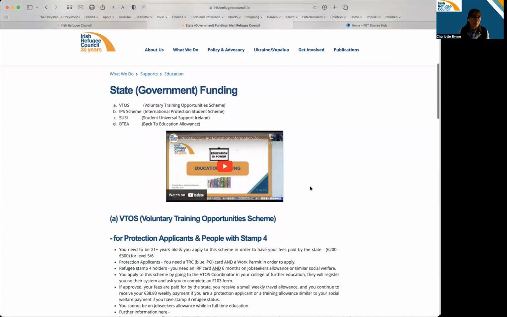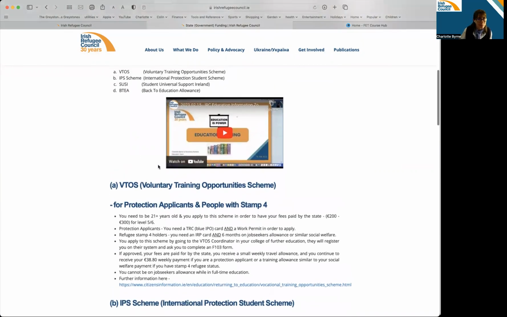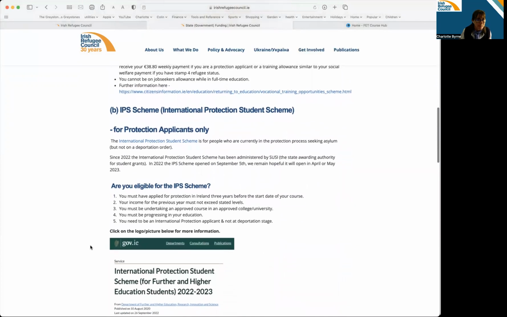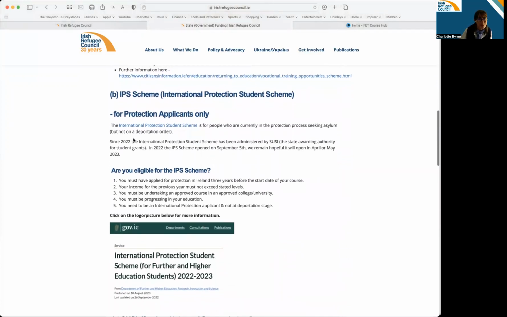Yeah. So what we're talking about here are 4 different government fundings that you are eligible for education in Ireland. The Voluntary Training Opportunity Scheme, or VTOS, you'll see down here, there's more information about that, okay? So that gives you more information about that. It's for further education, basically. Then the International Protection Student Scheme, again, if you scroll down, see there, you get more information about that. For that, you have to be in Ireland for 3 years and to be a protection applicant.